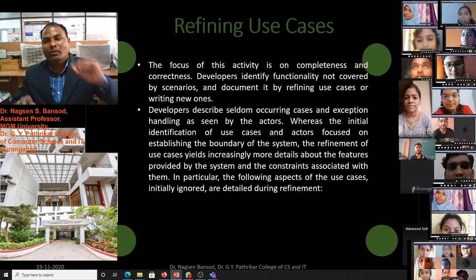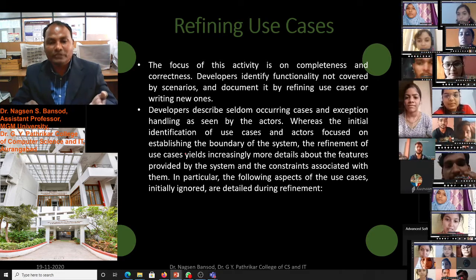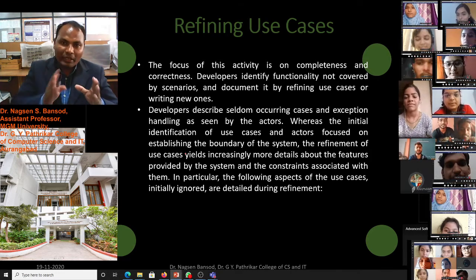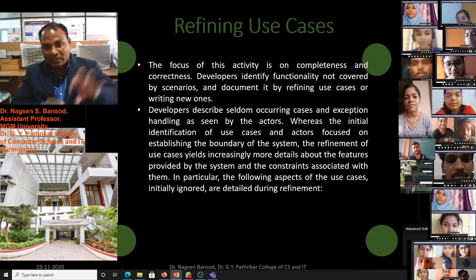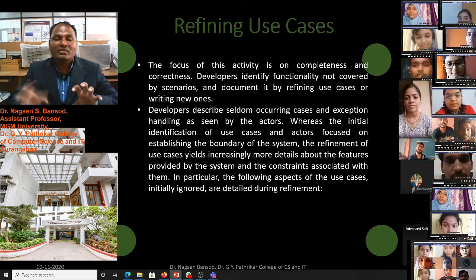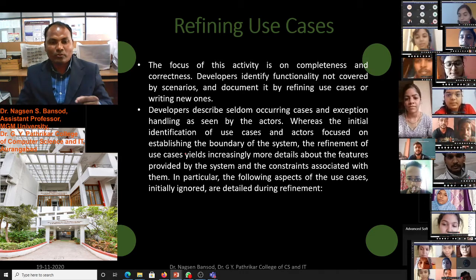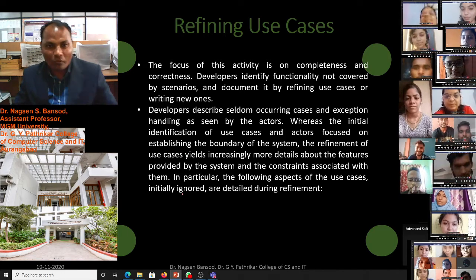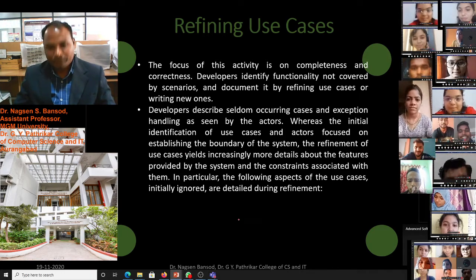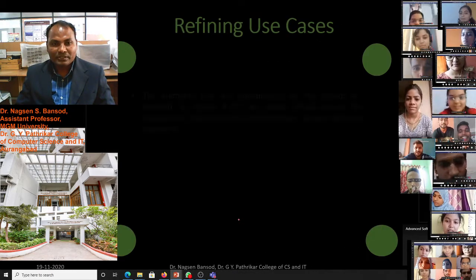There may be more than 10 use cases, there may be more than 50 use cases. We have to find all use cases. Once we get the use cases, these are the features provided by the system and constraints associated with our software. In particular, there is again refining use cases.